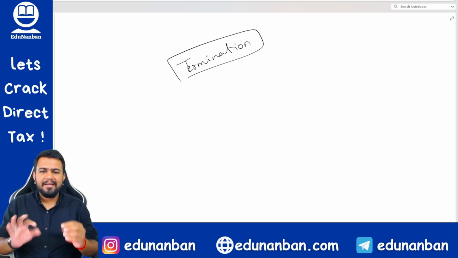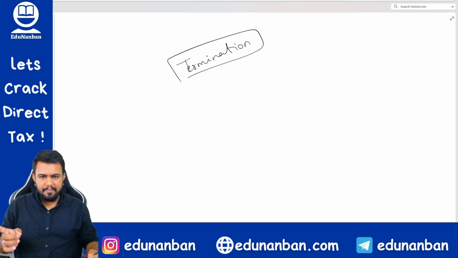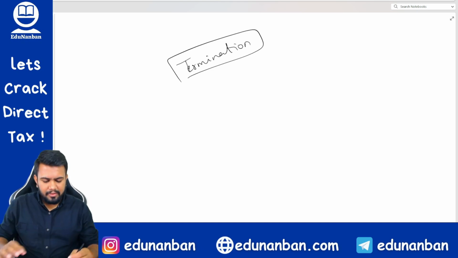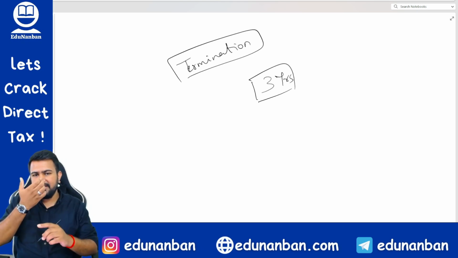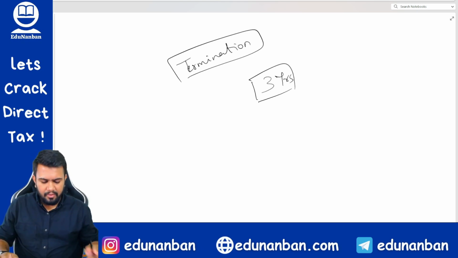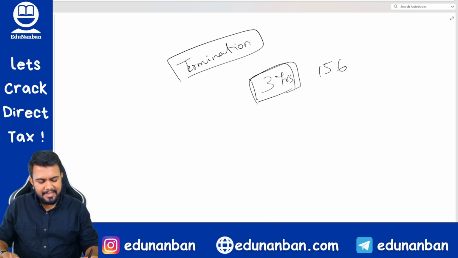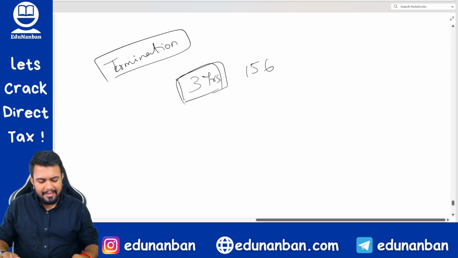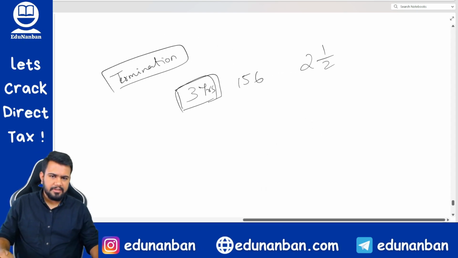However, as per my understanding, if you have joined articleship in the 3-year regime, and if you are rejoining now, then also 3 years only will be applicable. Even if you have terminated earlier and rejoined now, 3 years articleship will be applicable. You will get 156 days leave as usual, and then you can write your final examinations after 2.5 years.